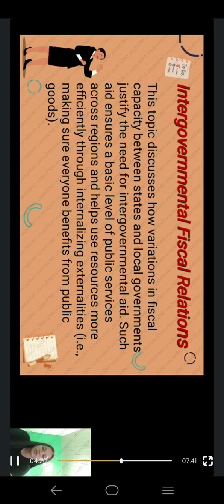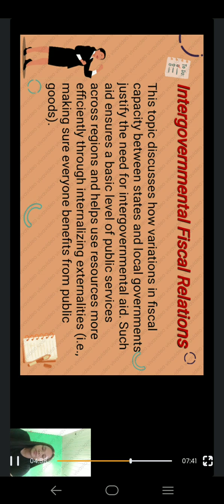Such aid ensures a basic level of public services across regions and helps use resources more efficiently through internalizing externalities, making sure everyone benefits from public goods. For example, in 2007, federal aid made up 23% of state and local government revenue. These grants help poorer areas deliver public services like education and healthcare which they couldn't afford alone.